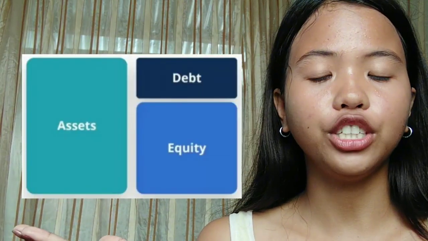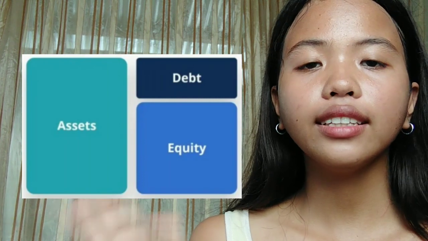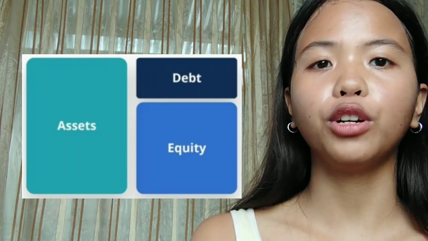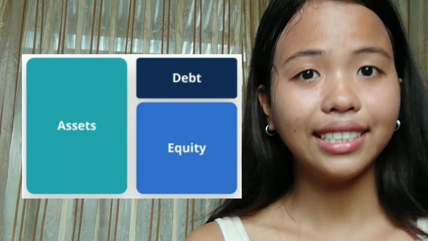So this is the example of high leverage. A company with a higher proportion of debt as a funding source is said to have high leverage. And this is the example of low leverage. A company with a lower proportion of debt as a funding source is said to have low leverage.